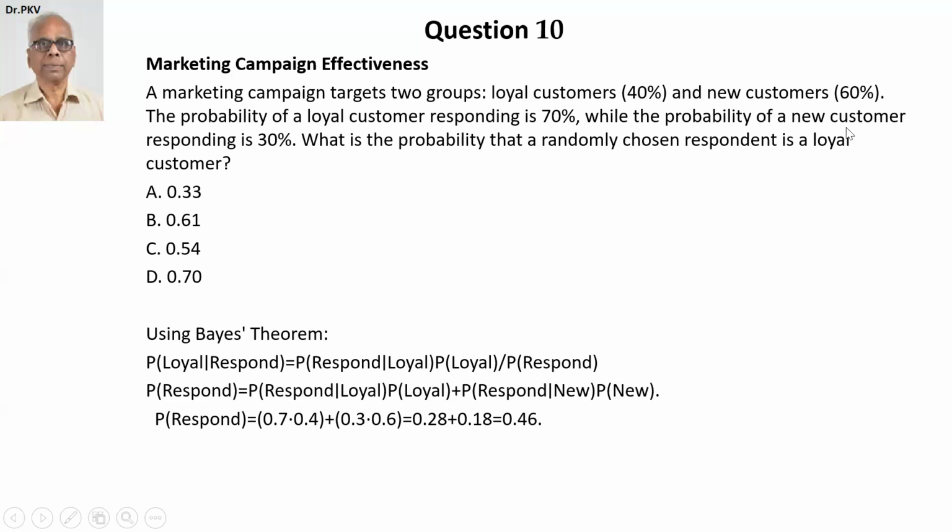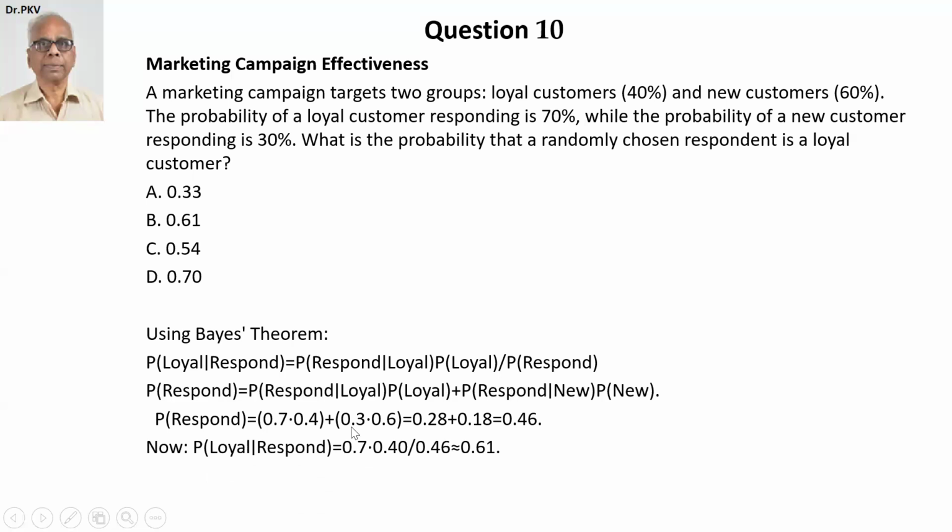Because the question says the new customer responding is 0.3. This is given here. Loyal customer responding is 0.7. New customer responding is 0.3. I substitute, I get 0.28 plus 0.18, which is 0.46. And this is the denominator. Now, what is the numerator? Probability of response given loyal into probability of loyal, which is equal to 0.7 into 0.4.